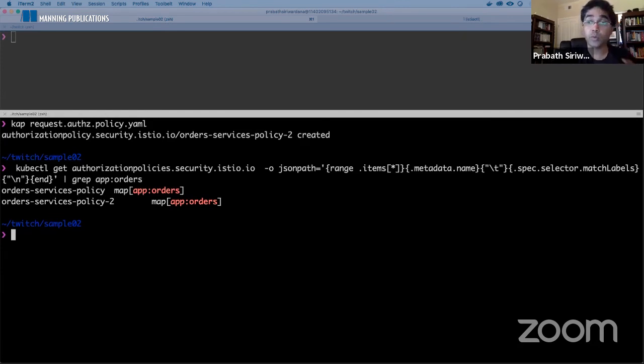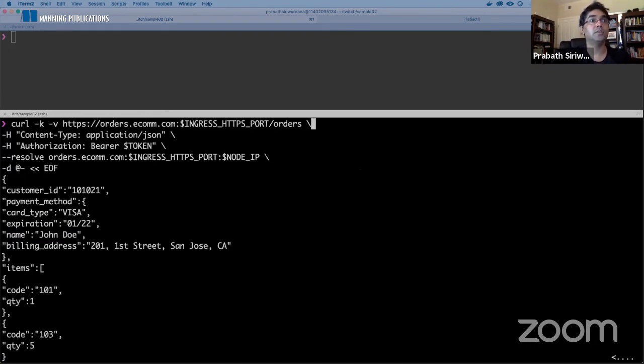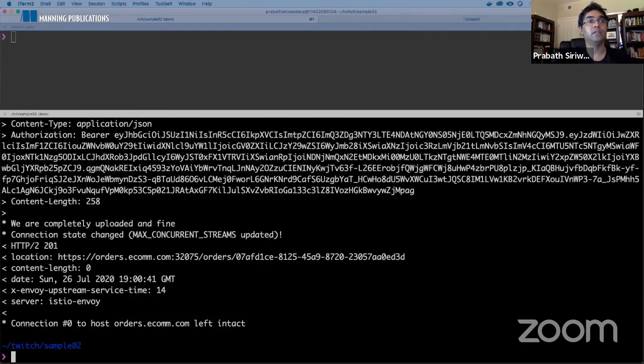So when there are two policies applicable for a given service, if there's one deny policy, then the request will be denied. And if all the policies are allow, and at least one policy matches, then you will let the request access the service, right? So here in our case, both the policies say allow, then we should be able to access a resource, right? So let's try to access the Authentication microservice again. Yeah, we can successfully access it.